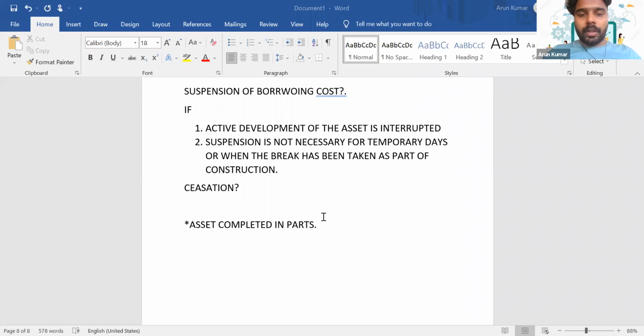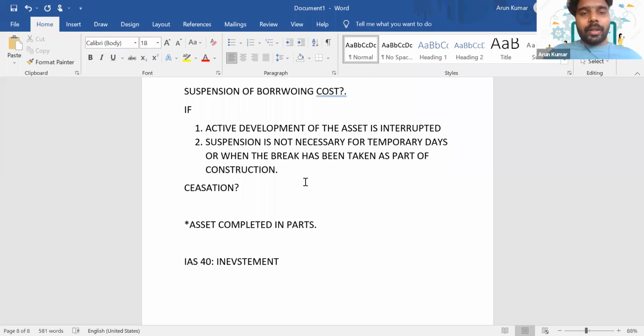Okay. So we have completed four standards, that is IAS 16, IAS 38, then IAS 36 and IAS 23. So now we are moving on to the next standard, which is investment property, IAS 40. So it is investment property.